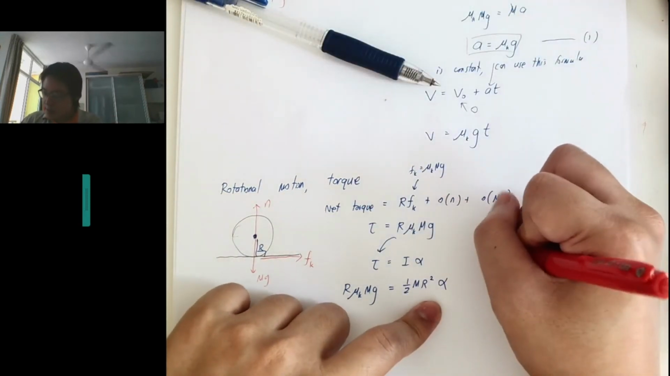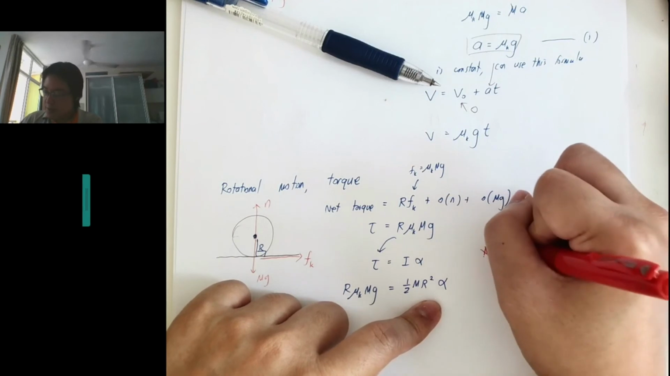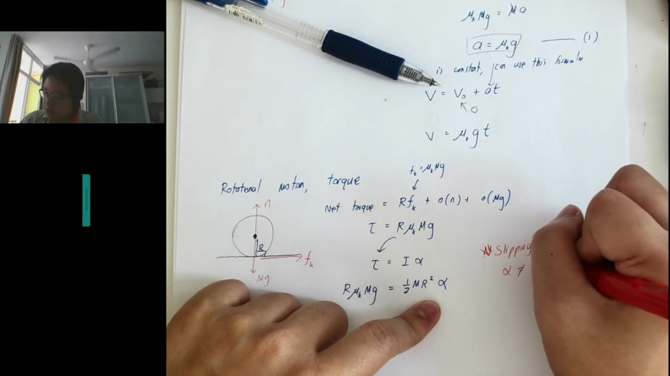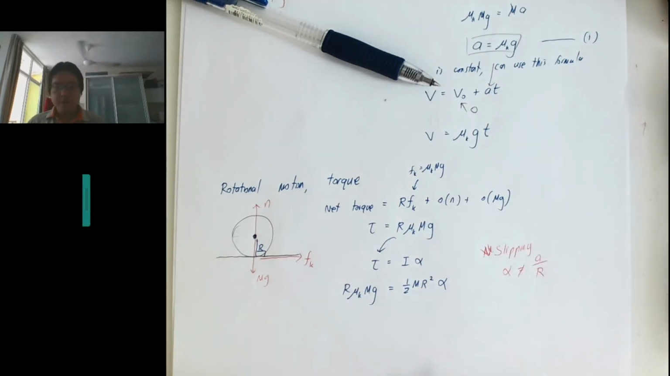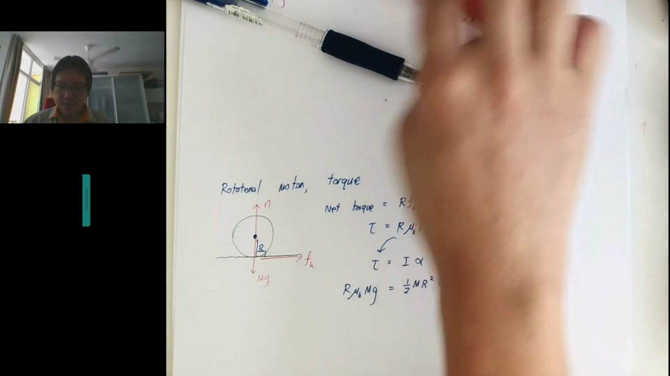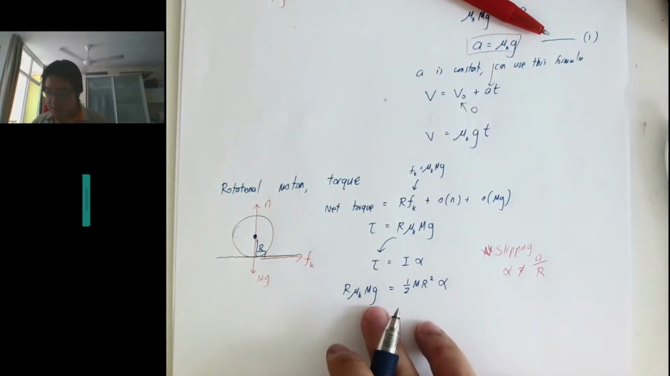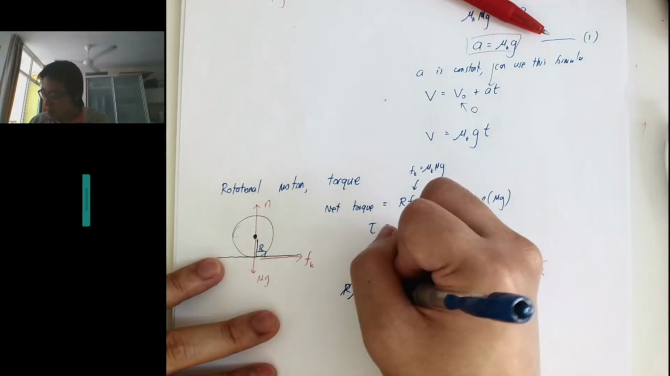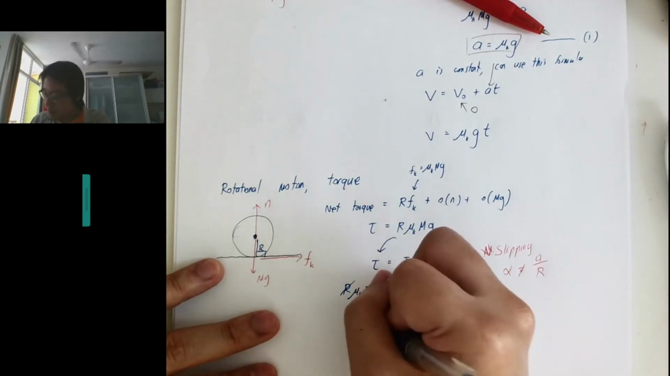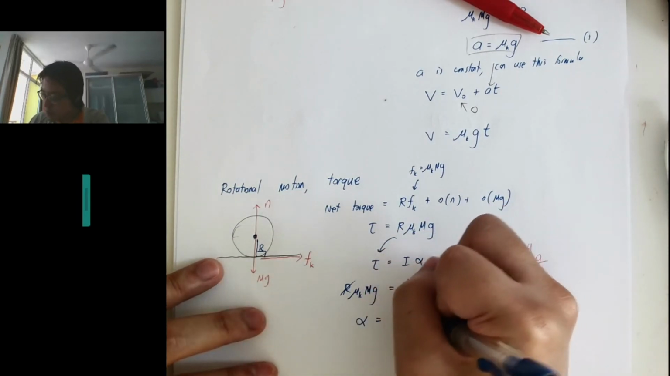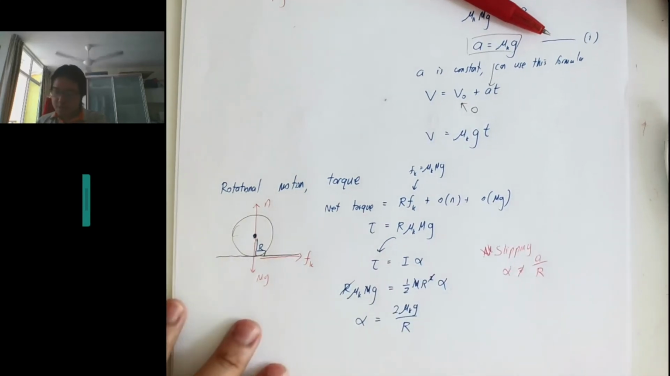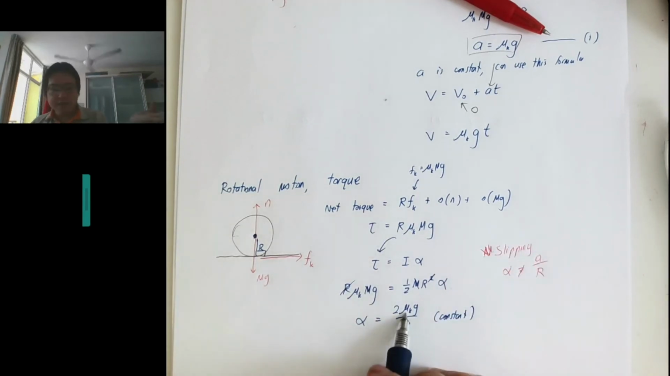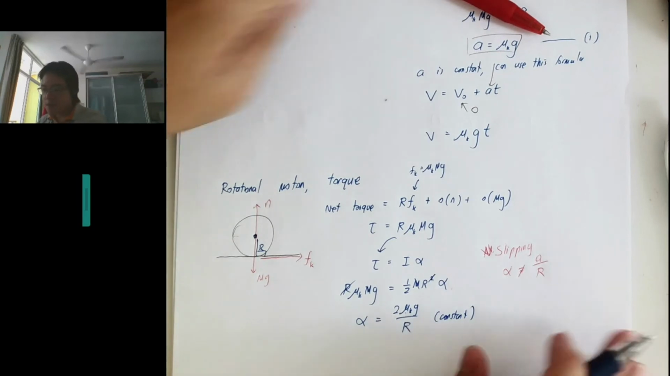Important thing to remember, this is rolling with slipping. So I have slipping. That means alpha is not equal to a over r. Okay, so it's not equal, so I cannot do this here. So let's keep it as alpha. But what we can do is cancel the r and cancel the m, and then what we have here is alpha equals 2 mu k g over r. Okay, this is also a constant, right? All these are just constant numbers: r is a number, mu k is some number, everything here is constant.